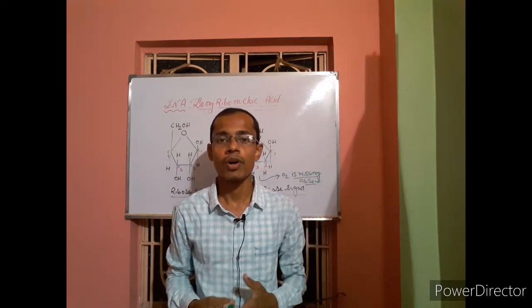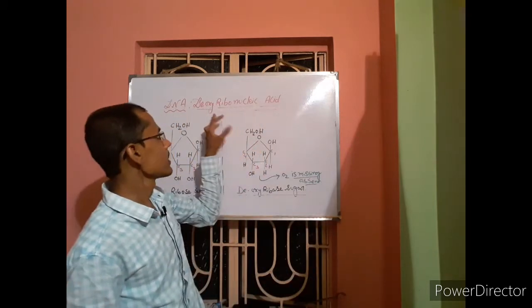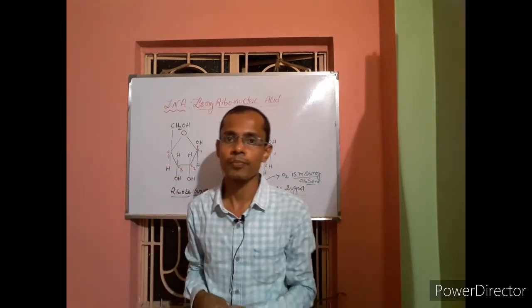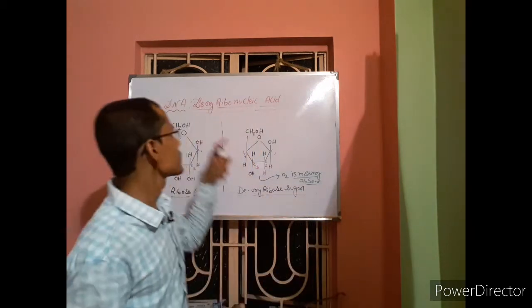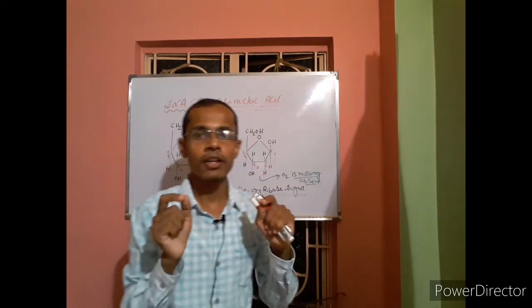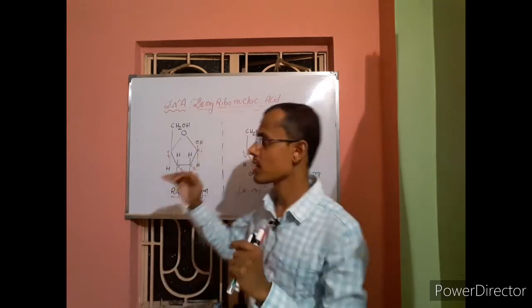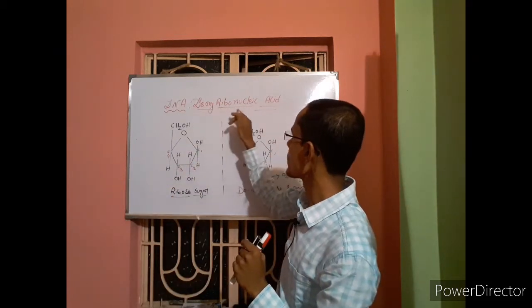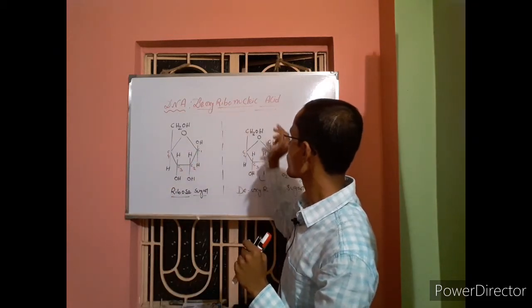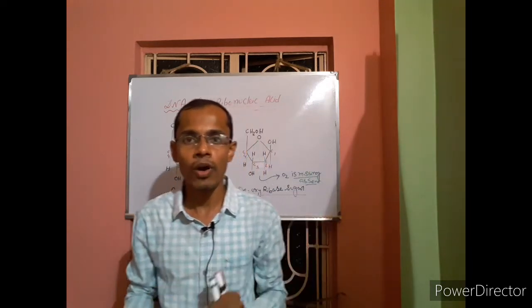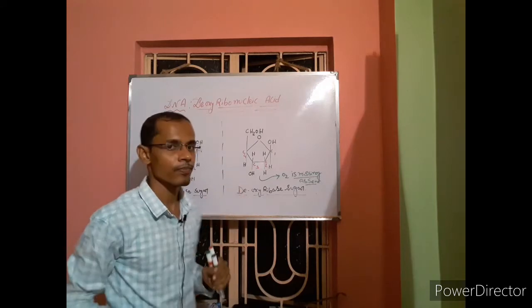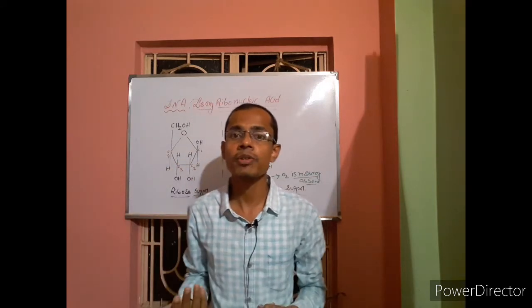So what is ribo? This ribo is related with the ribose sugar. But from where is the deoxy name coming? Try to find out the reason about this name. Why deoxyribonucleic acid? Why nucleic acid? Because it contains the polymer of the nucleotide. Why ribo? Because it contains the ribose sugar, as we know. But what is the reason for deoxy?